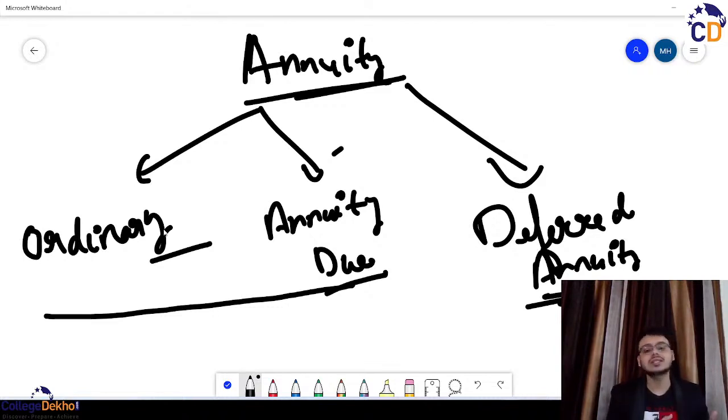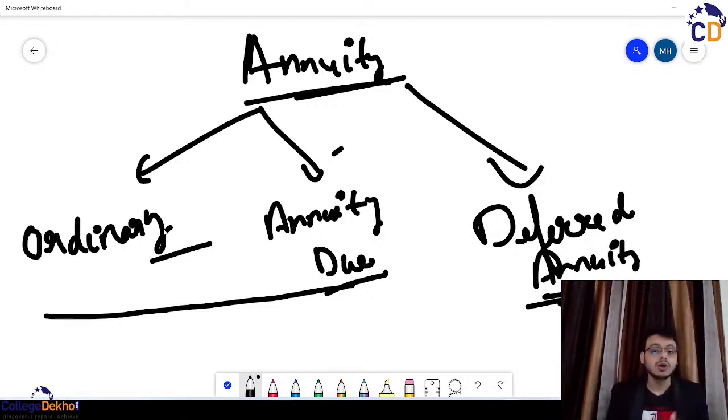So taking first the concept of the ordinary annuity. What exactly is ordinary annuity? Ordinary annuity is also called annuity at the end of the period. That is, when you are depositing a certain amount at the end of your period. And in the concept of annuity we learned that you are investing a certain amount systematically or periodically, be it at the end of every month or the beginning of every month or at a certain date of every month. But you are investing periodically, be it every month, every year, every day, or every week.